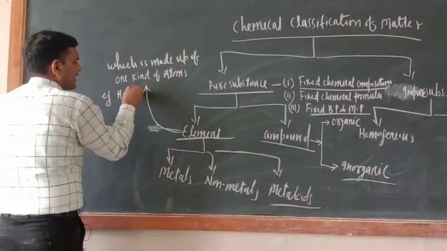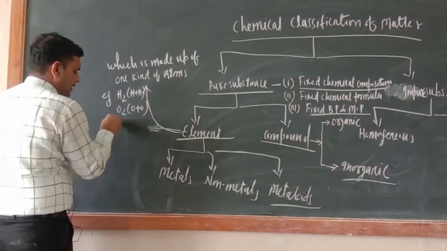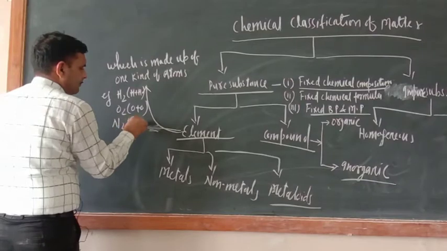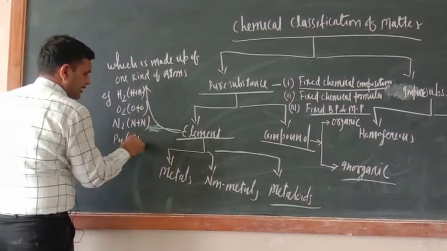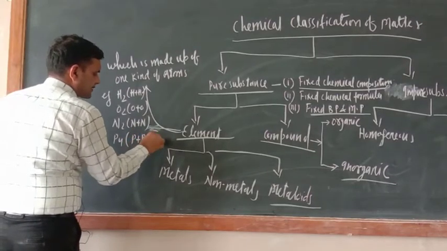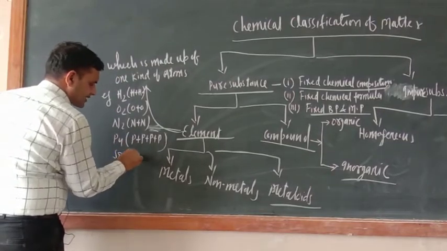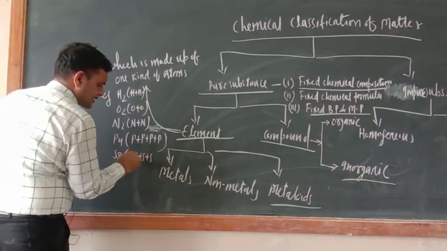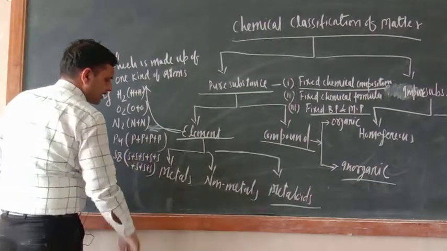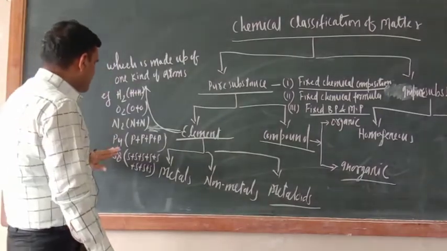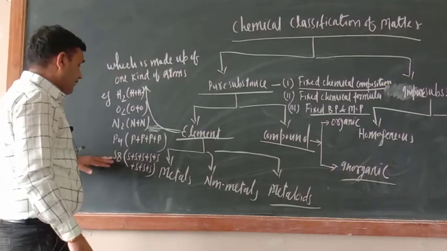H2: in H2, H plus H atom is there. O2: O plus O atom is there. N2: N plus N atom is there. Now P4 means P plus P plus P plus P. S8 means 8 sulfur atoms. Correct or not? Eight similar sulfur atoms combine together, then they form the sulfur element.